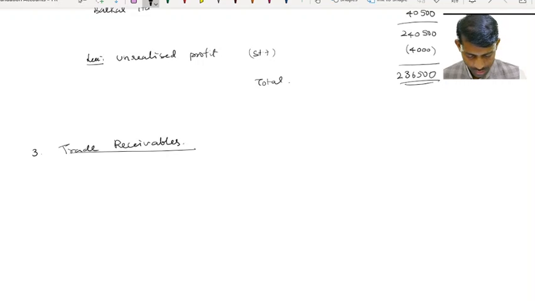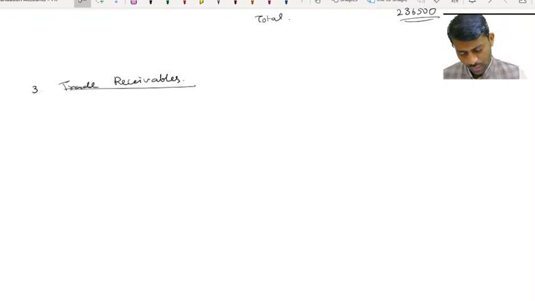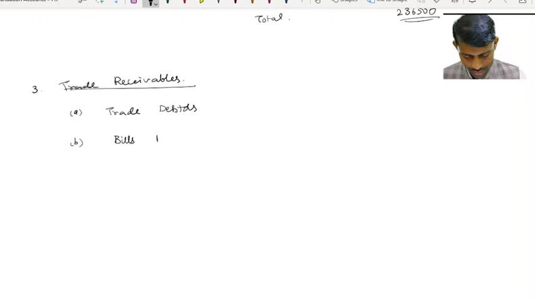Note number 3, trade receivables. For this you have to take the figures from step number 7. So A, trade debtors. B, bills receivable. Both you have to take from step number 7.